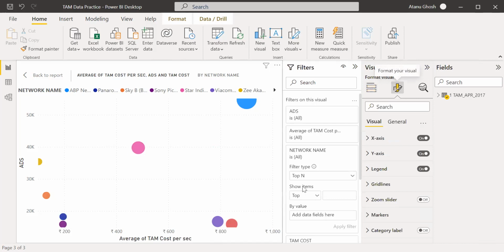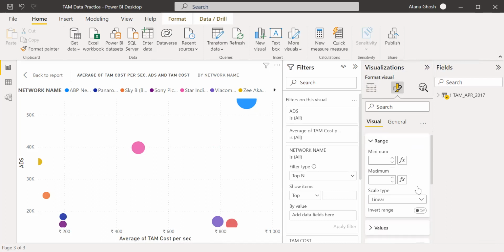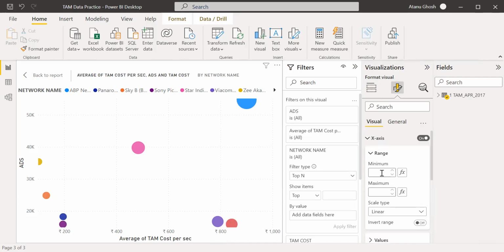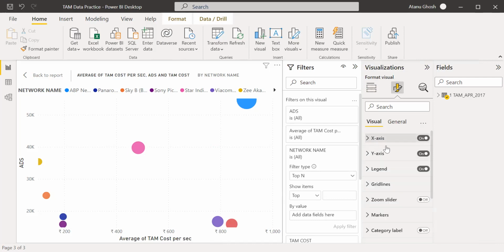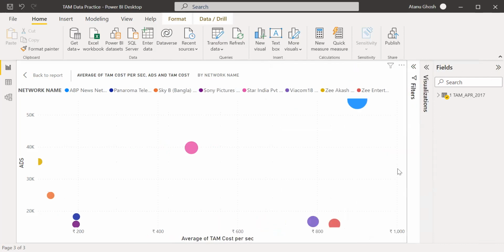scales, the X and Y axis. We can give a minimum value, but for the timing, I'm just ignoring this. So we are seeing that, how much is this? 200.